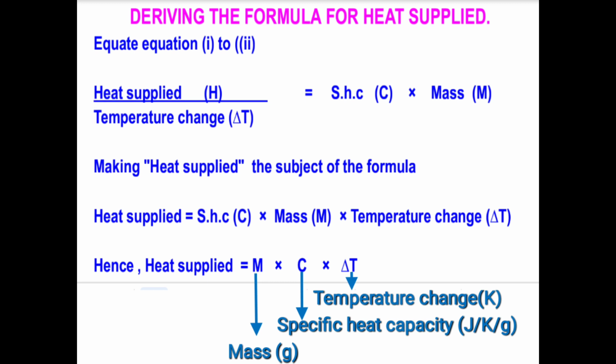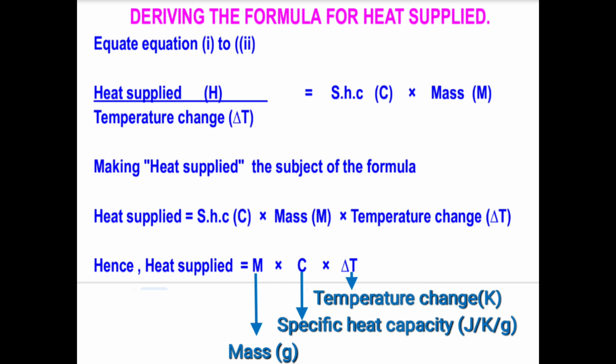Then we shall also multiply it the other side. So the temperature change dt cancels on this side and goes to the other side. If we do so, we shall come up with heat supplied equal to the specific heat capacity times the mass and then times the temperature change dt. So we have derived the formula for the heat supplied or heat absorbed.